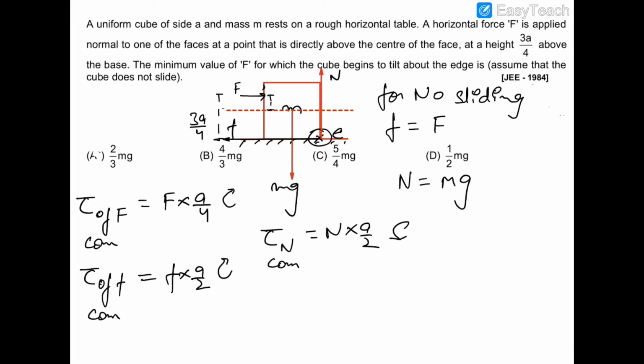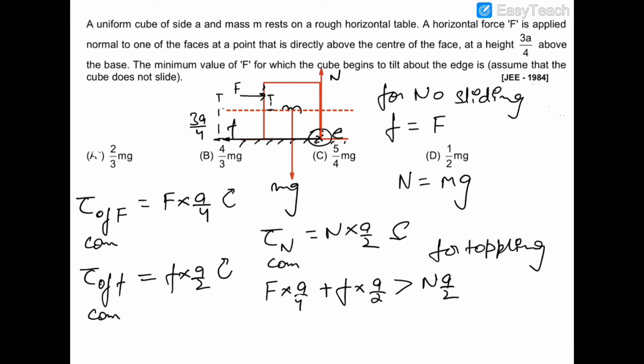So the torque in the clockwise sense should be greater than the torque in the anti-clockwise sense. So the net torque of F and friction should be greater than the torque of the normal reaction, and therefore F into A by 4, in fact, plus friction into A by 2 must be greater than N into A by 2 for toppling.